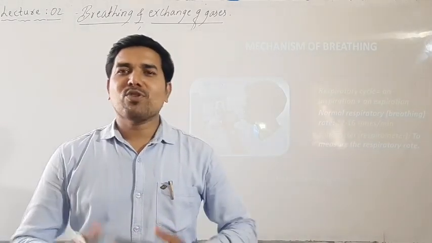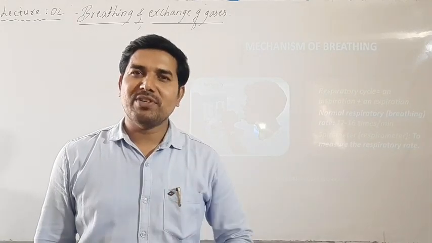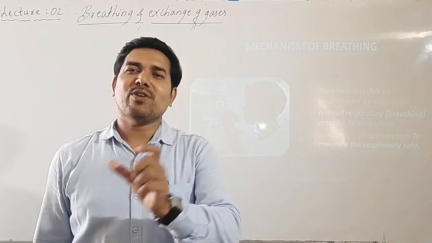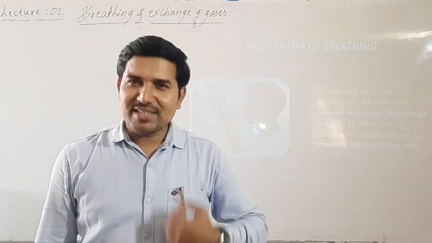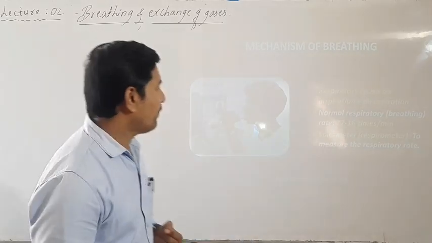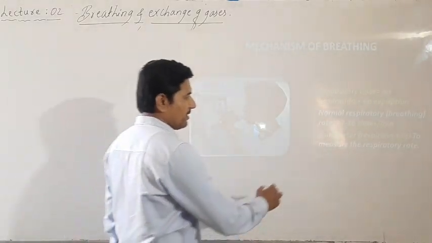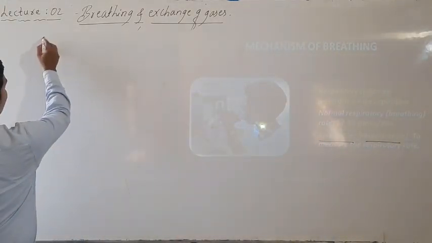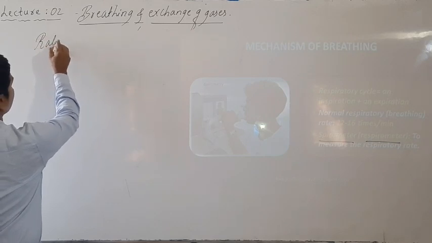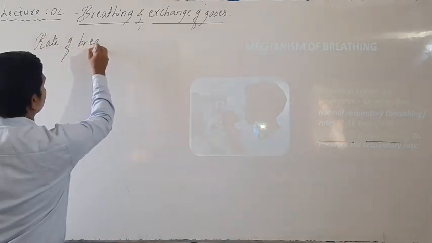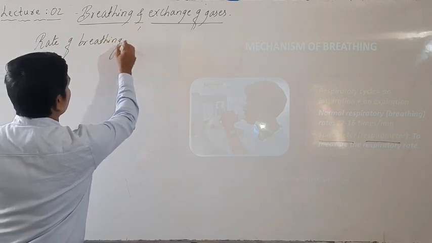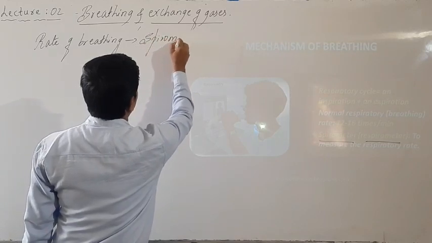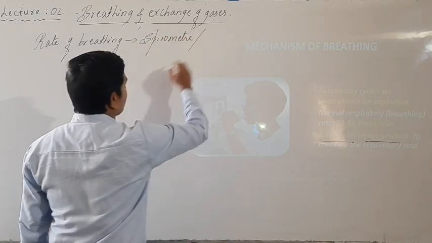Okay. Now before going to the respiratory volumes, we have an instrument which is used to measure the rate of breathing or the rate of respiration. The instrument which is used to measure the rate of breathing is said to be spirometer, or it is also called a respirometer. That instrument is called a spirometer or respirometer.